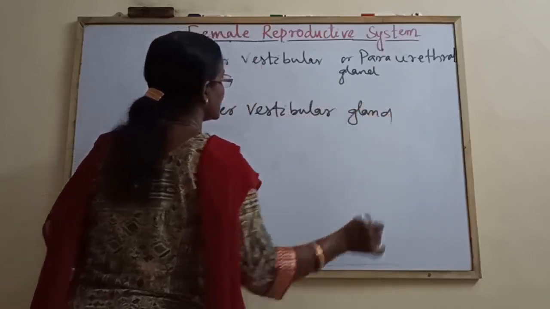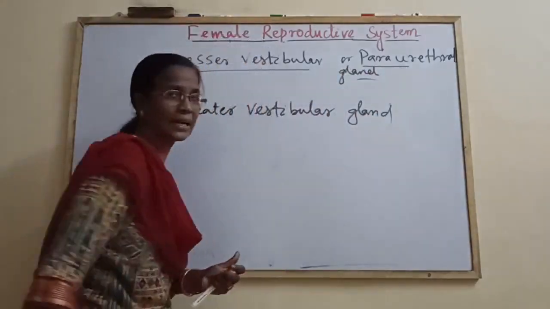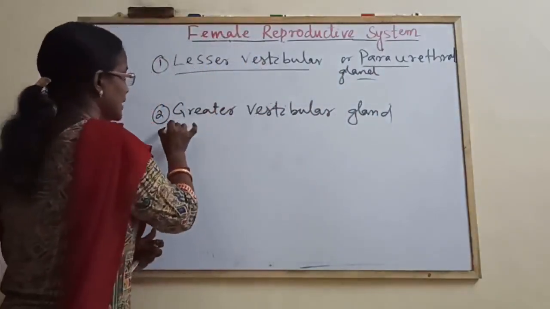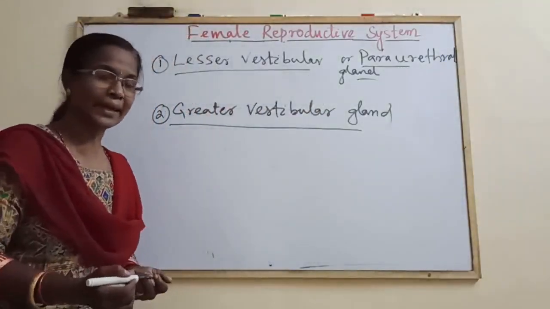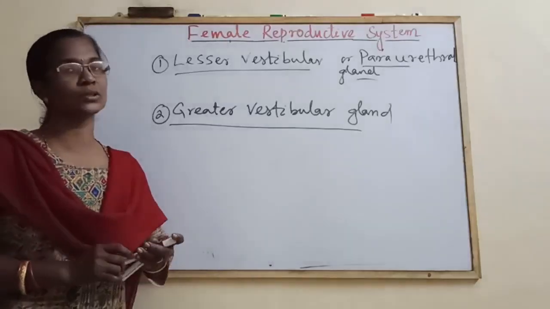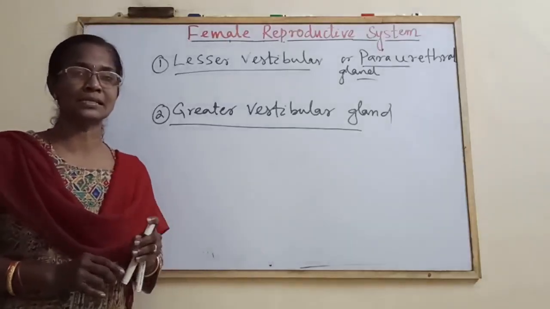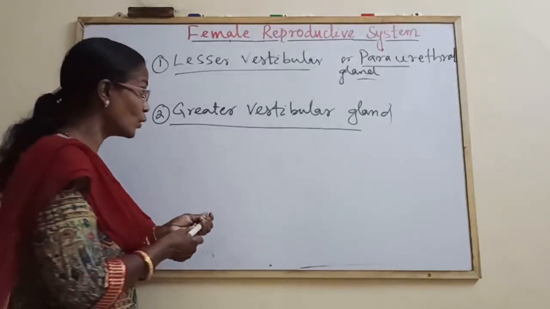Minute glands present around the urethral orifice are the lesser vestibular glands. They are homologous to the prostate in males, whereas the greater vestibular glands are homologous to the bulbourethral glands, and are also known as Bartholin glands.